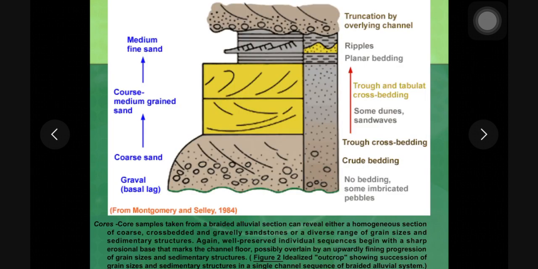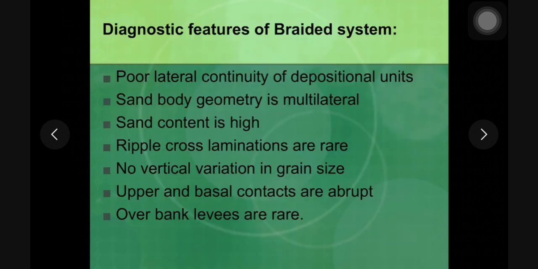Now if you see the deposits of a braided river system, although in this diagram you can see a characteristic sequence of grain size and sedimentary structures, it is very rare in braided river systems. The deposits of a braided river system do not show any characteristic change in grain size in the upward direction. Neither will you be able to see any sedimentary structure clearly if you compare with the fine grained meandering river systems. This is a very important factor.